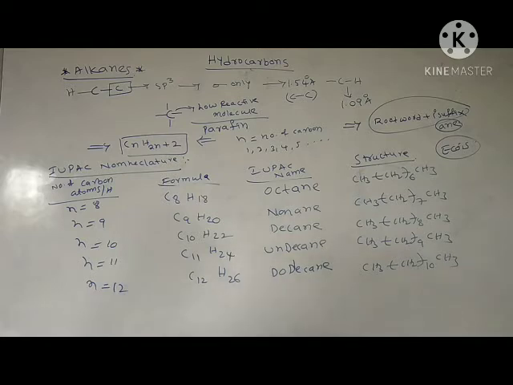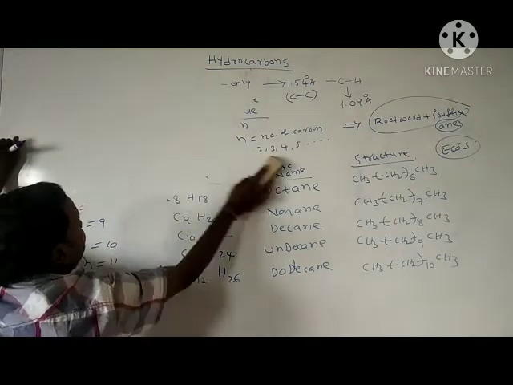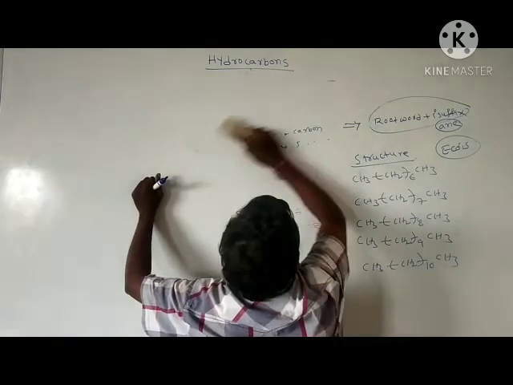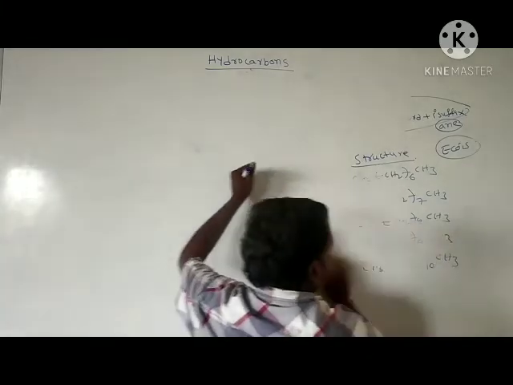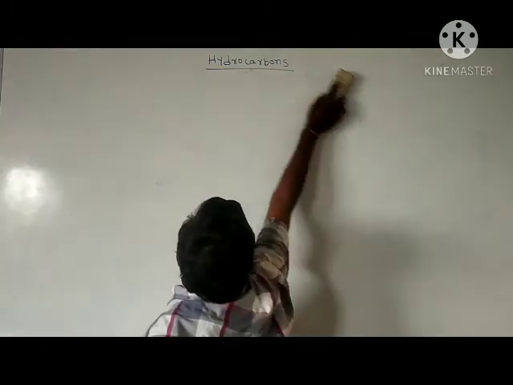In continuation, we'll see isomerism in alkanes.